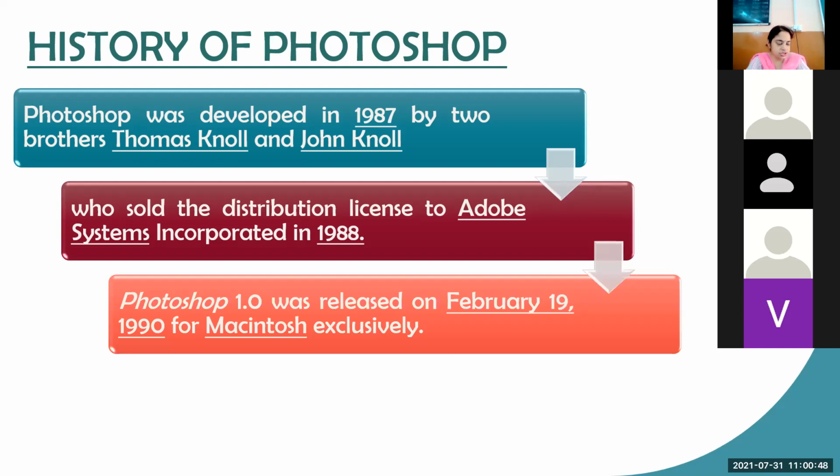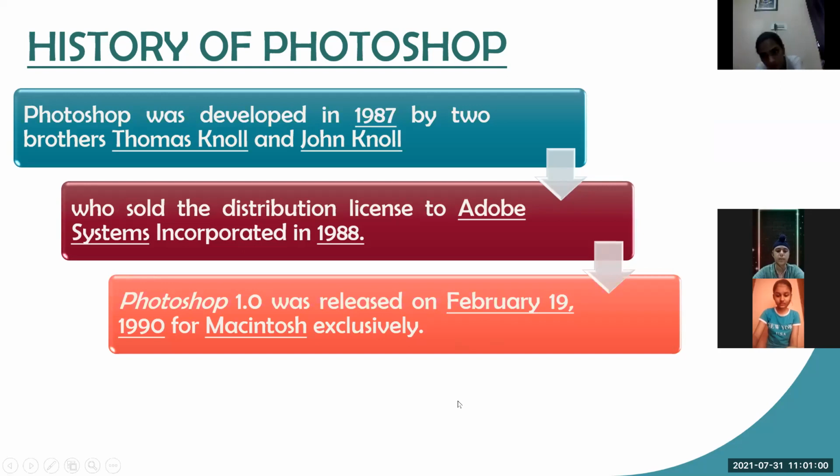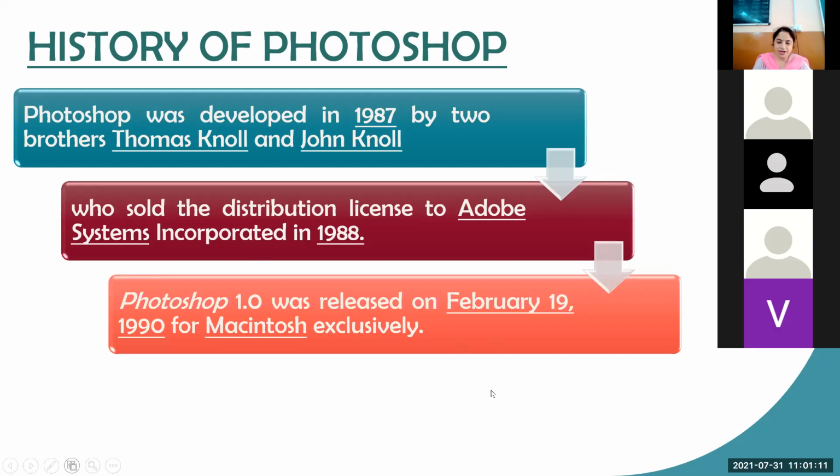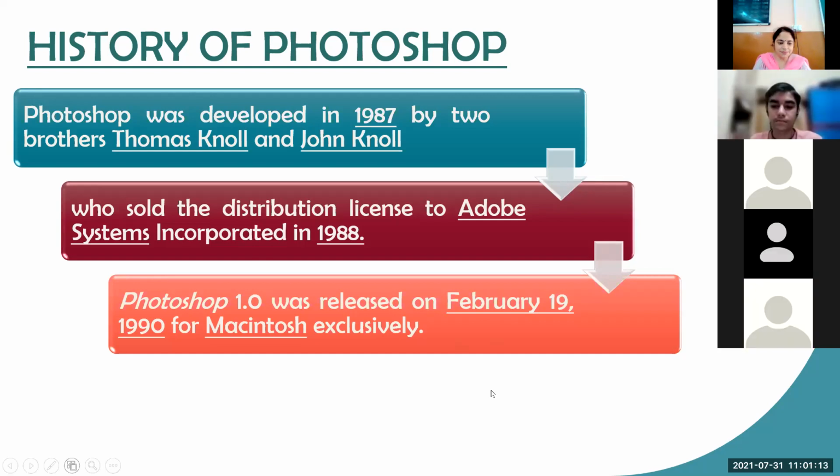What is Macintosh? For Macintosh exclusively. You had learned this term before also. Mac. Anybody having an Apple laptop?